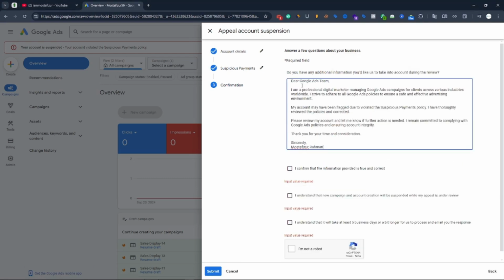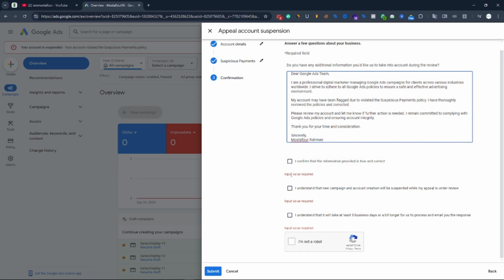Okay, I give the message in there that says, dear Google team, I am a professional digital marketer managing Google Ads accounts for clients in various industries in the world. So I write this one, and I showed a cause of the policy. So I do this for practice purposes. After that they are saying I confirm the information provided is correct. I just tick that.